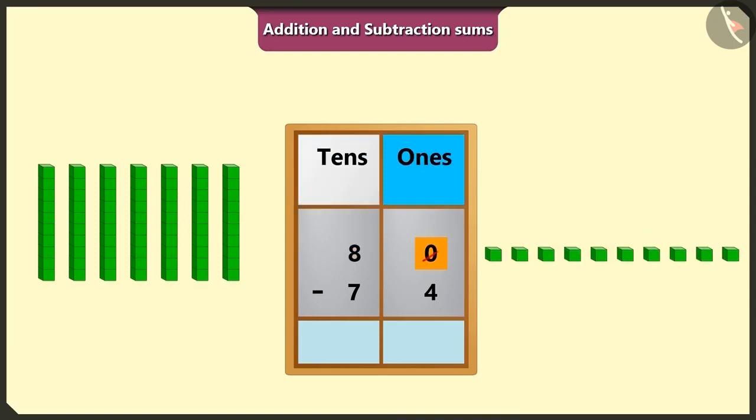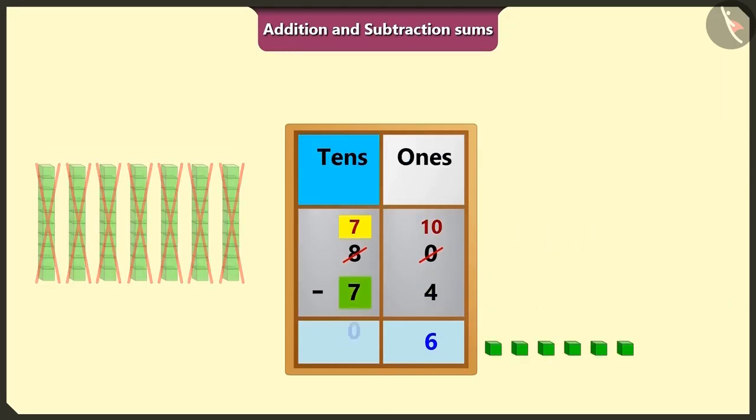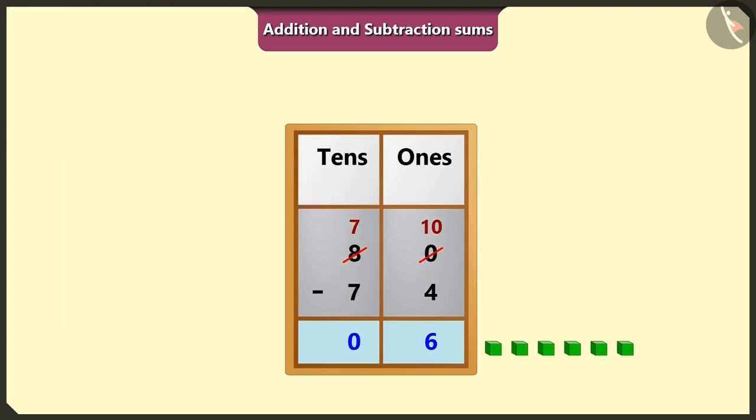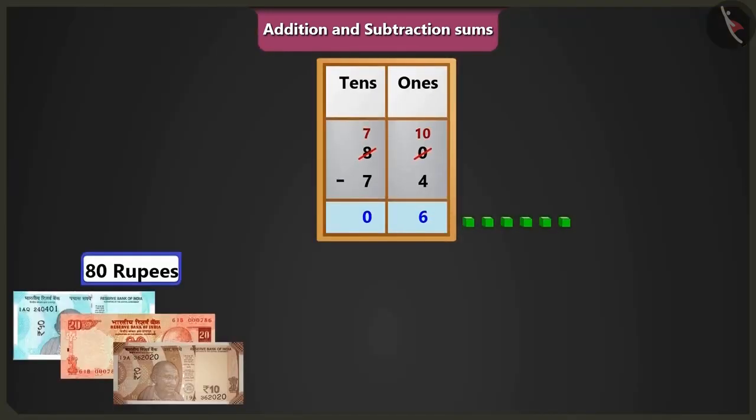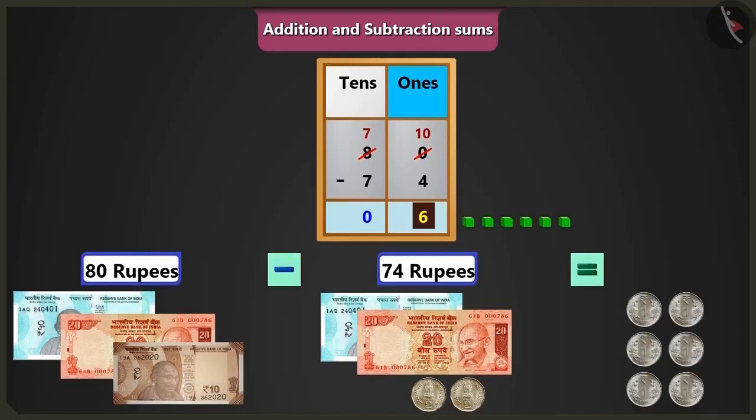Now it will be 10 ones in place of 0 in the box of ones and 7 tens in place of 8 tens in the box of tens. Now if we subtract 4 ones from 10 ones, it will be 1, 2, 3, 4, 5 and 6 ones left. And if we subtract 7 tens from 7 tens, it will be 0 left in the box of tens. Yes. So in this way, if we subtract 74 rupees from 80 rupees, it will be 6 ones, means 6 rupees will be left.